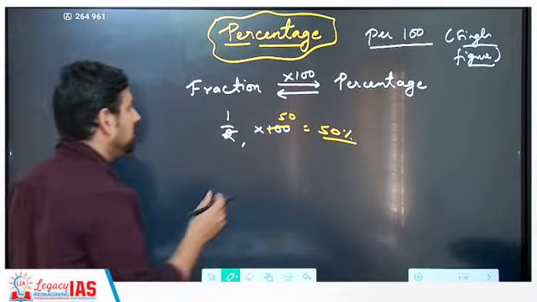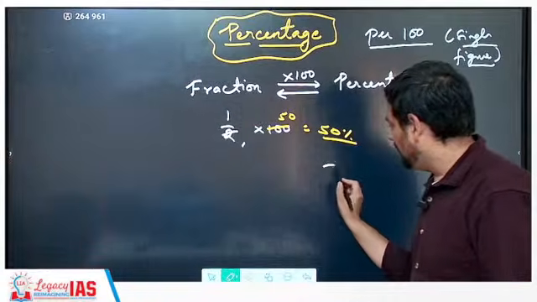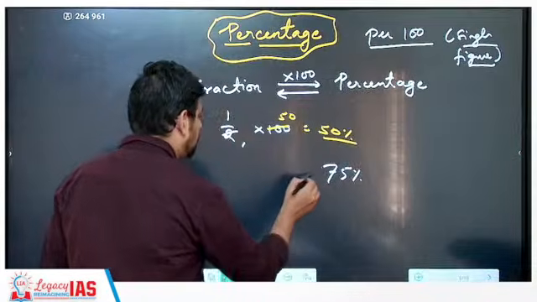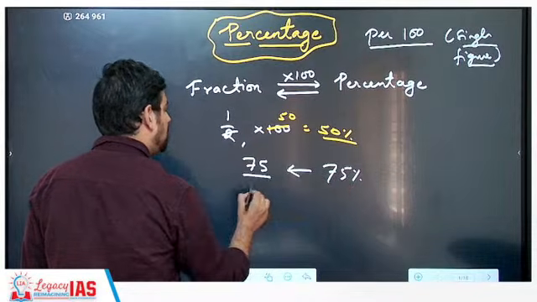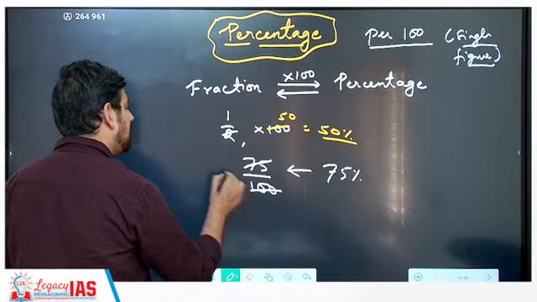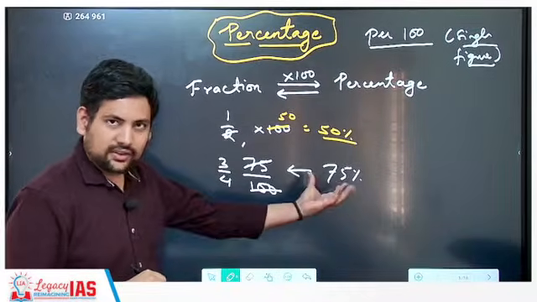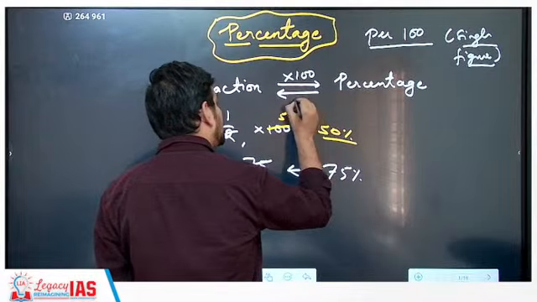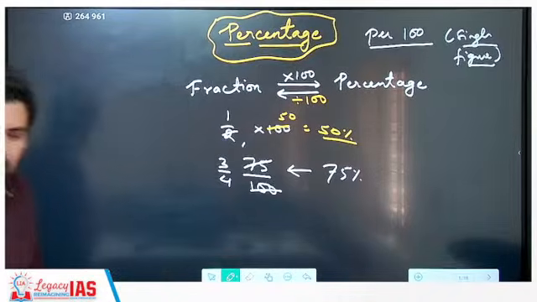Now if I have to go from percentage to fraction, what do I do? For example, if I give you 75%, in terms of fraction you have to calculate. So you remove the percentage sign and divide 75 by 100, correct? This goes how many times? By 25 you can cancel it, 3 by 4, correct? So when I give you a percentage, how do you get to a fraction? You remove the percentage and divide it by 100, and that gives you the fraction, correct? Simple.